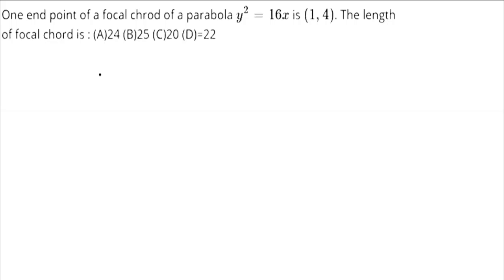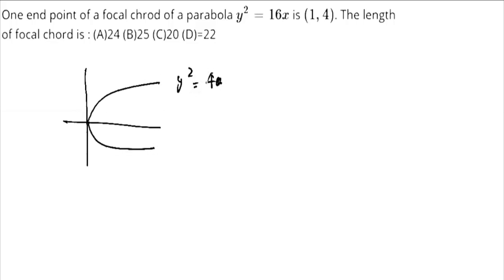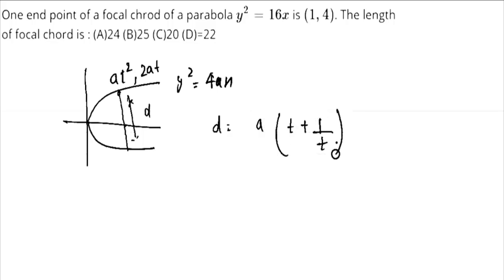So in this question, we have to find the length of the focal chord of this parabola which is passing through this point. So note that whenever a parabola is given as y square equals 4ax, and a point is given as (at square, 2at), and a focal chord is passing through this point, the length of this focal chord, considered to be d, can be given by d equals a into (t plus 1 by t) whole square.